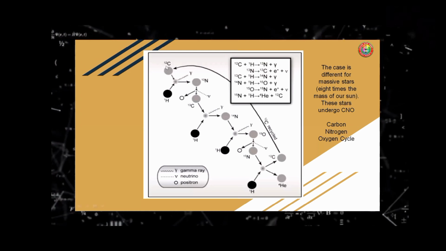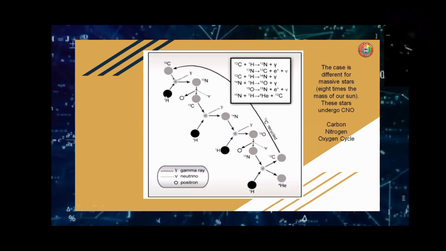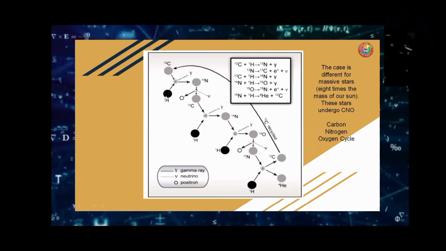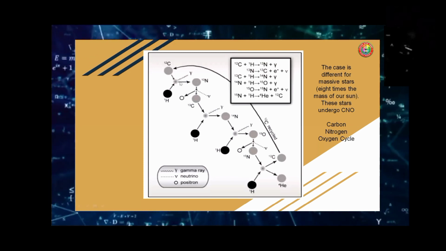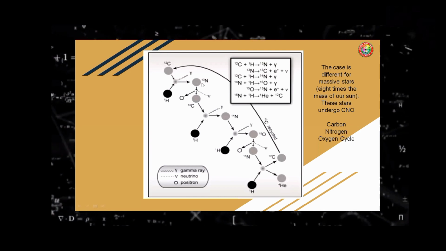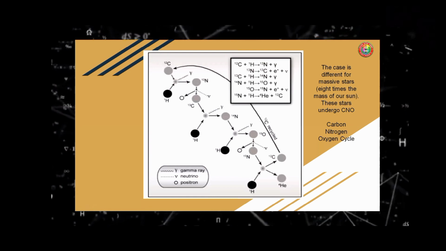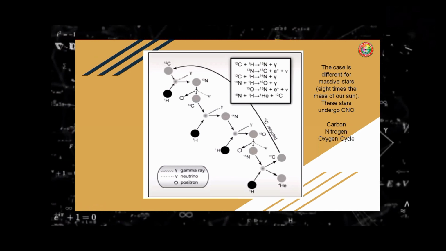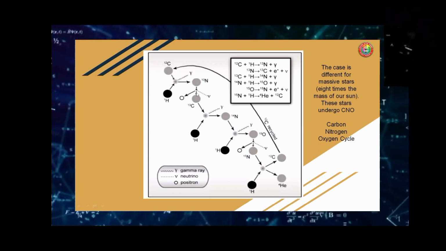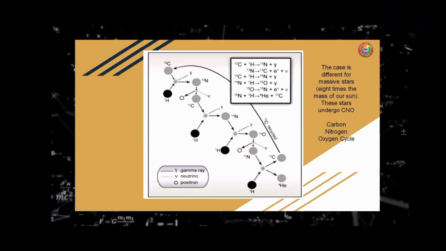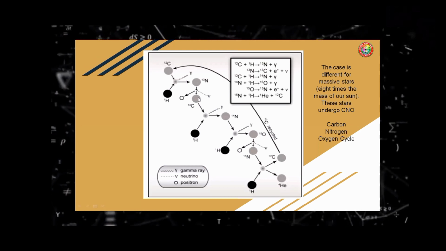When carbon 12 fuses with a proton in the form of hydrogen, then with the use of gamma ray photon energy, it will create nitrogen 13. If nitrogen 13 undergoes beta decay, or radioactive decay, it will form carbon 13.